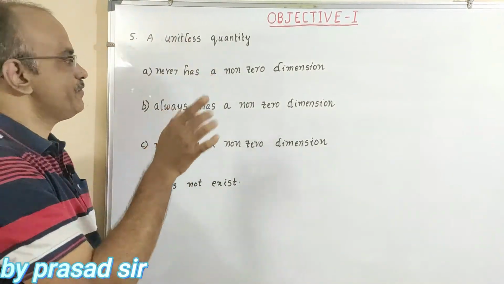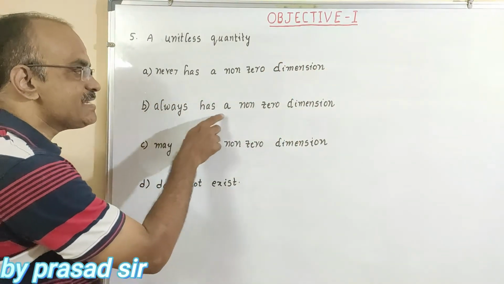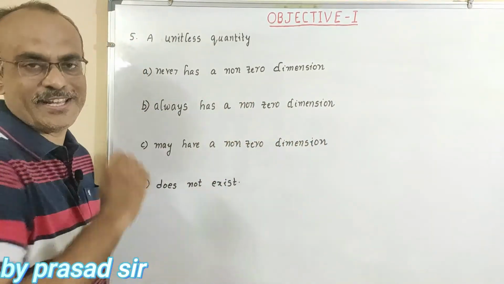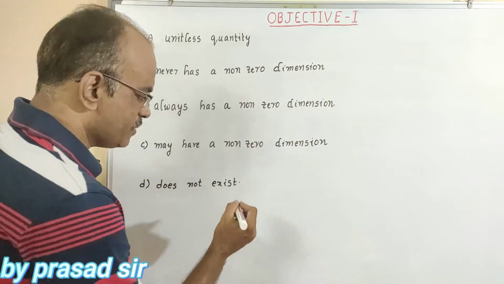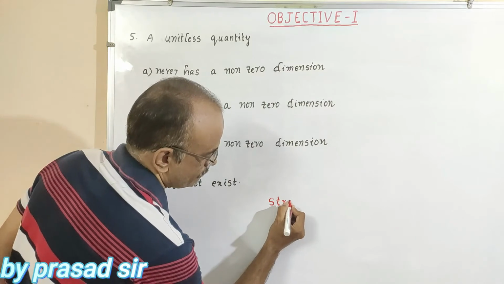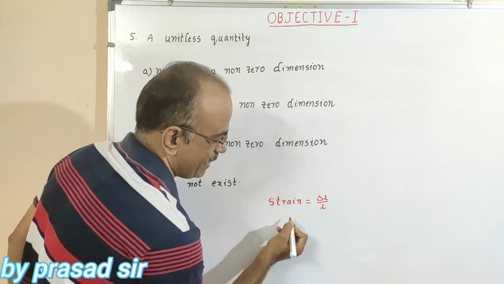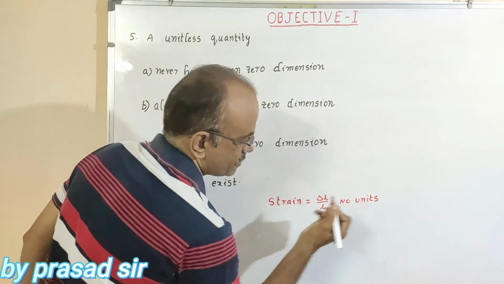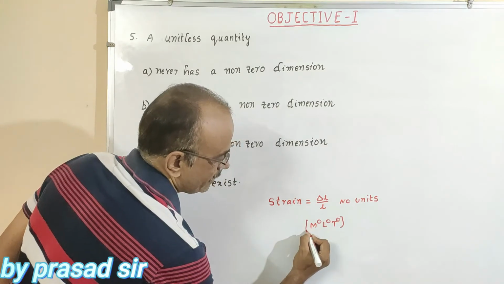Now the question number 5. A unitless quantity: A never has a non-zero dimension, B always has a non-zero dimension, C may have a non-zero dimension, D does not exist. So to solve this one, by taking only one example, simply we will solve this one. That example is strain, that is delta L by L. Here no units, and here dimensions M to the power of 0, L to the power of 0, T to the power of 0.